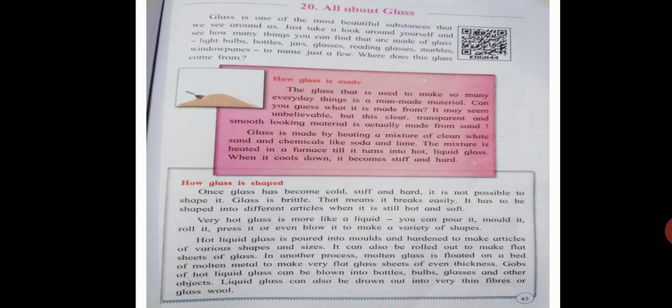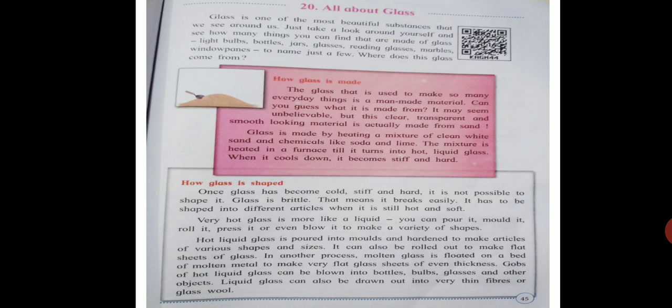The glass that is used to make so many everyday things is a man-made material. Can you guess what it is made from? It may seem unbelievable, but this clear, transparent and smooth looking material is actually made from sand. Glass is made by heating a mixture of clean, white sand and chemicals like soda and lime. The mixture is heated in a furnace till it turns into hot liquid glass. When it cools down, it becomes stiff and hard.